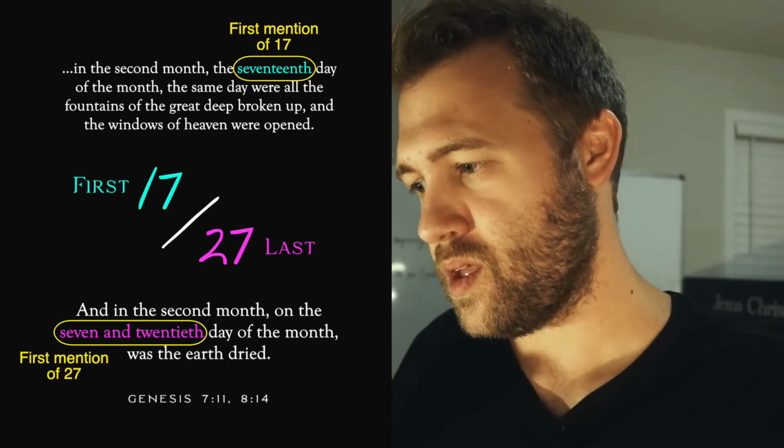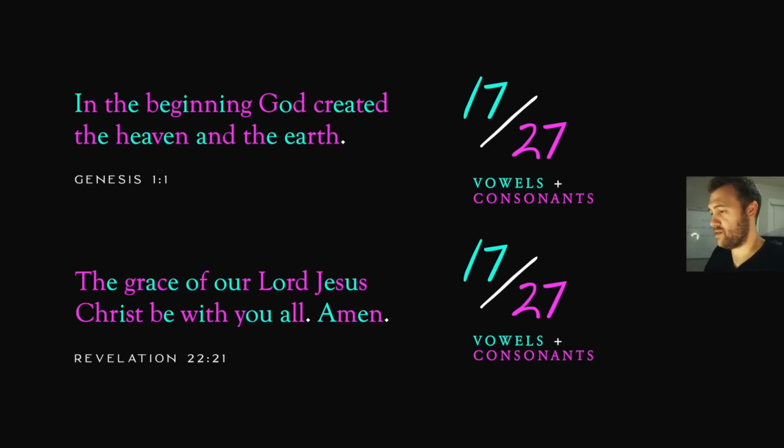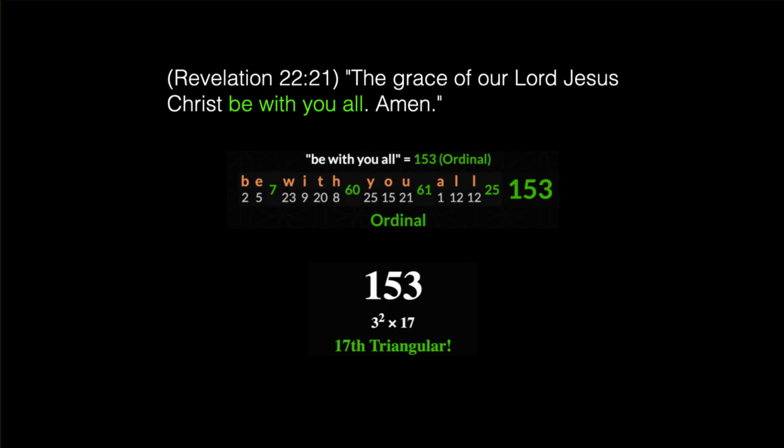So here we're dealing with Genesis 1:1 and Revelation 22:21. Now it's not just the vowels and the consonants. If we go to Revelation 22:21, we'll see that the phrase "be with you all" has a value of 153. The number 153 is the 17th triangular number, and again, the word 17th has a value of 137. So we're seeing this relationship between 17, 153, 137.